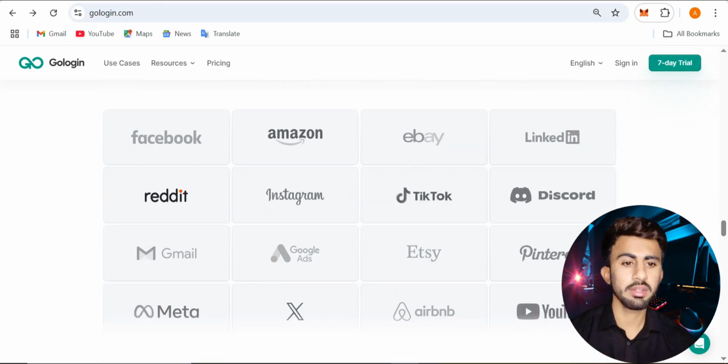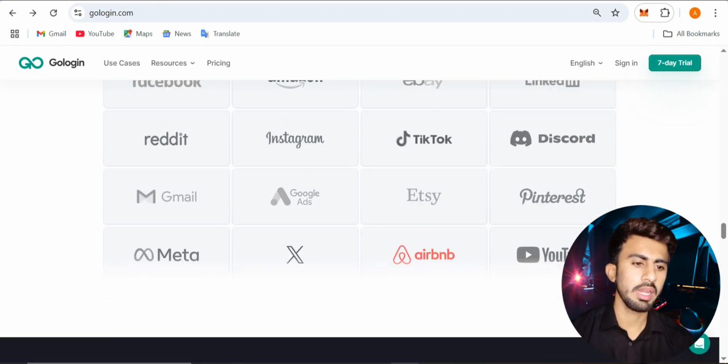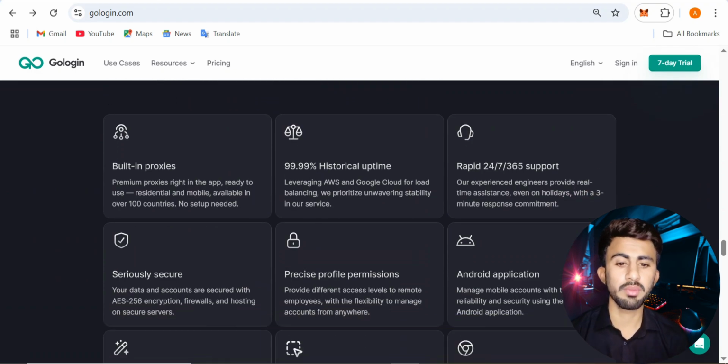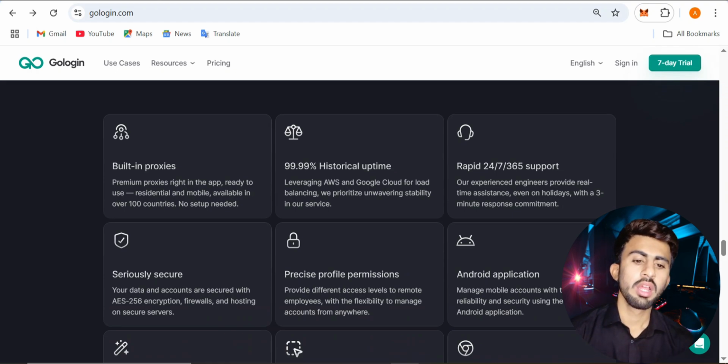Here are the multiple social media accounts we can manage from one single device. The platforms include Facebook, Amazon, eBay, LinkedIn, Reddit, Instagram, TikTok, Discord, Gmail, Google Ads, and many others. That's just the tip of the iceberg. There are built-in premium proxies right in the app, ready to use, residential and mobile, available in over 100 countries, with no setup needed. Other details include 99.99% historical uptime and rapid support.